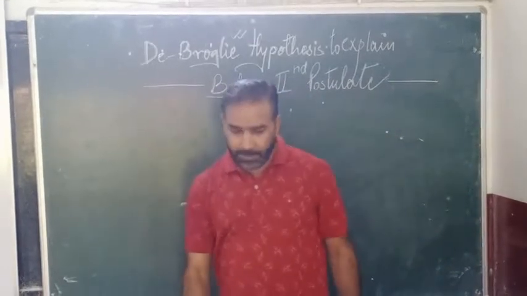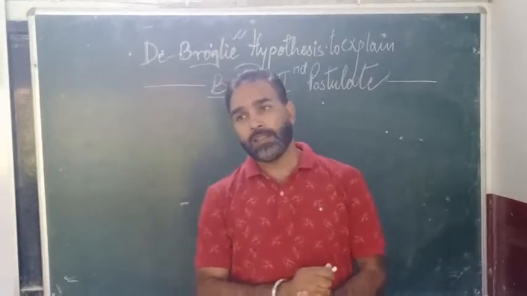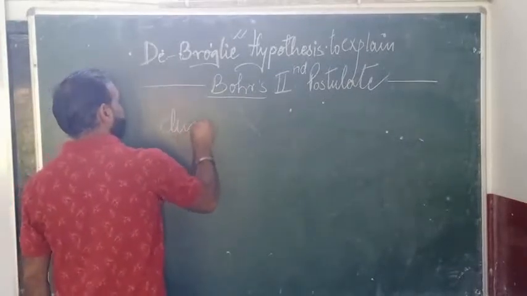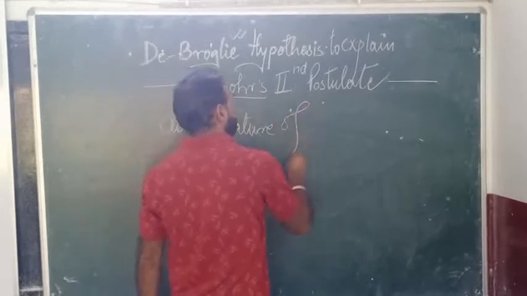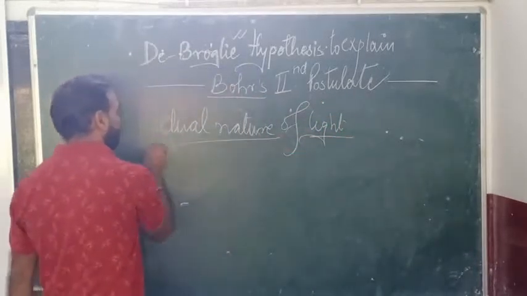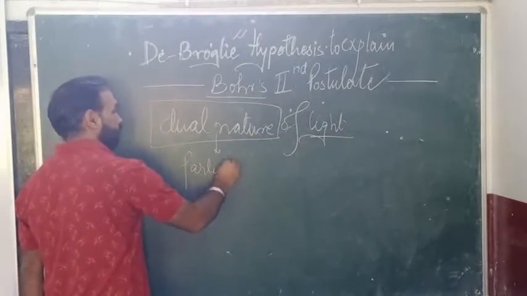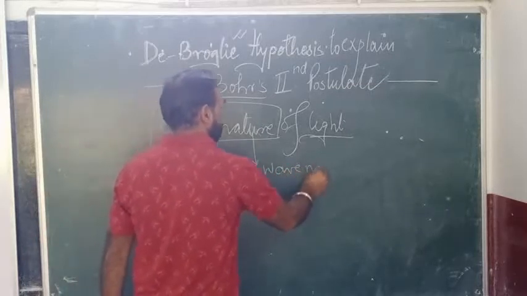When Albert Einstein gave the photoelectric effect, he explained that light has a dual nature of radiation. Now, what is the dual nature of light? It symbolizes that it has particle nature also and it has wave nature also.